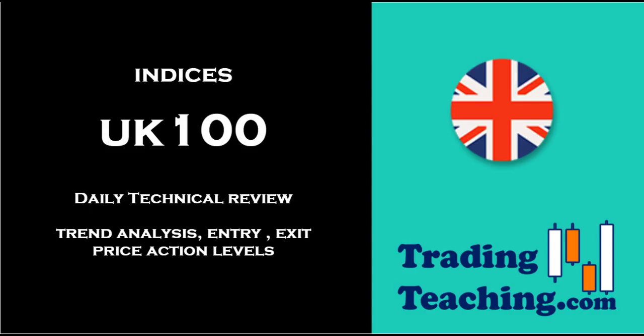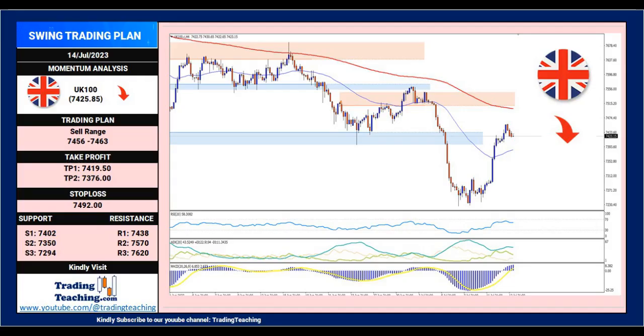UK 100 technical view. The current UK 100 price is 7,425.85. The technical analysis forecast for the next 2 to 3 days suggests a favorable downtrend for UK 100. The 7,456 to 7,463 price zone is a good area to sell short, with an expected downside of 7,419.50 and 7,376.00. If market behavior changes, stops should be placed at 7,492.00 to control the risk.